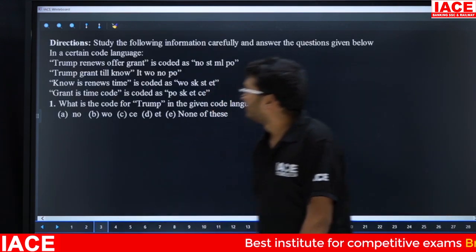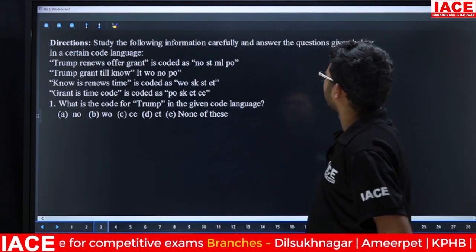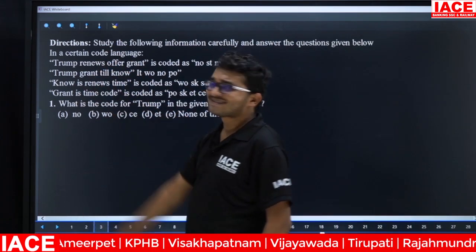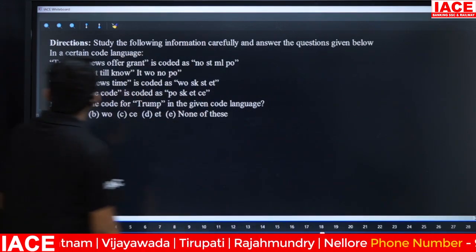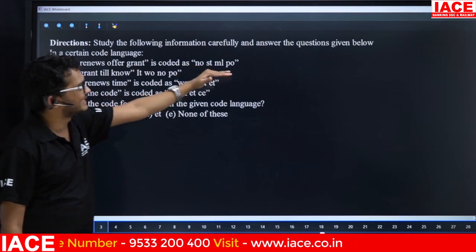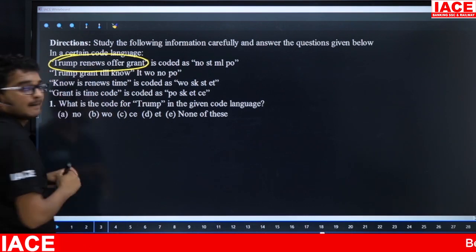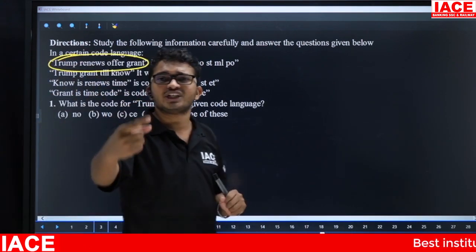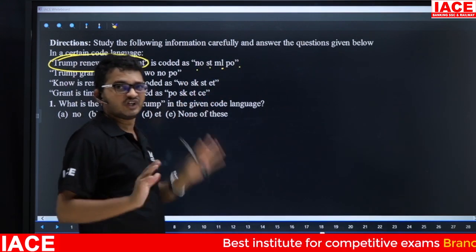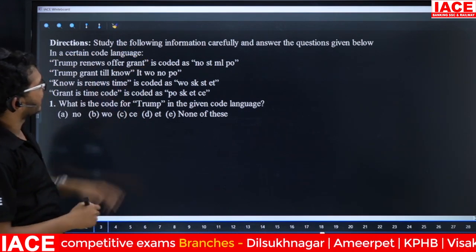Suppose it is substitutional coding, we will take one example. Study the following information carefully and answer the questions given below. In a certain code language, 'Trump renews offer grant' is coded as NOSTMLPO. Friends, this is our original data, but it is converted into some other coding form. Next, 'Trump grant till now' is written as IT WONOPO.